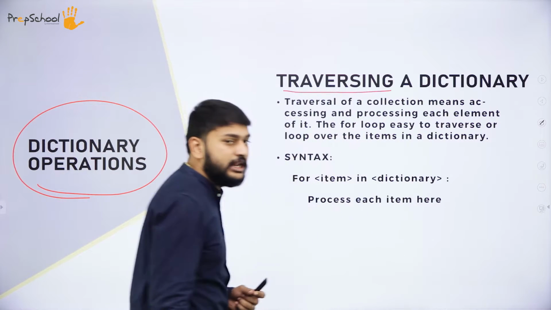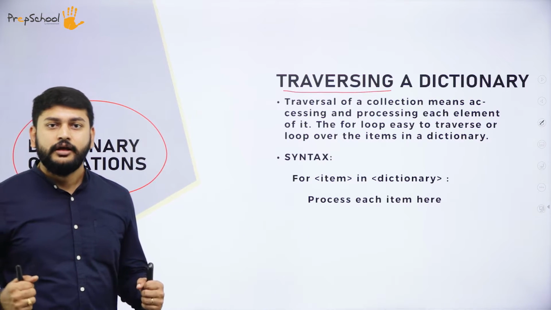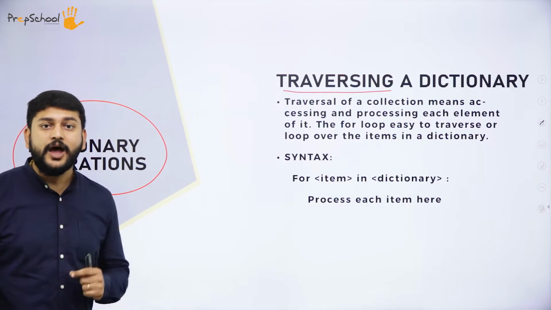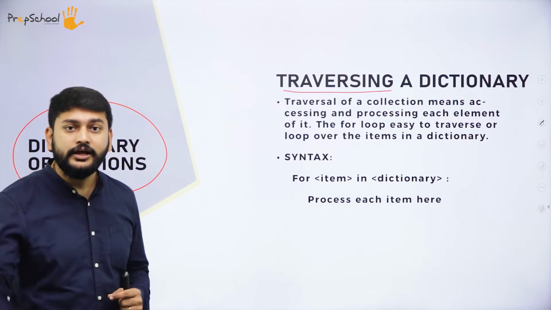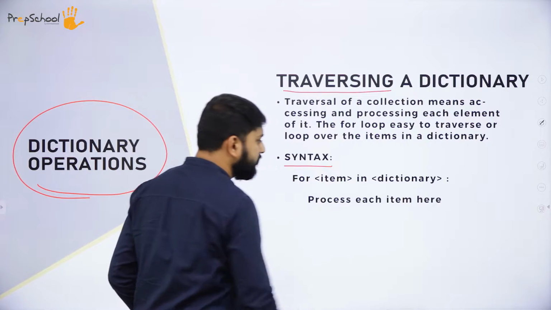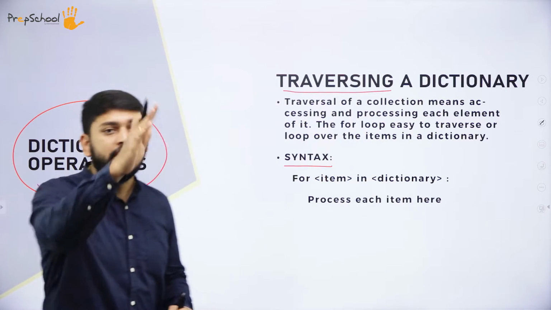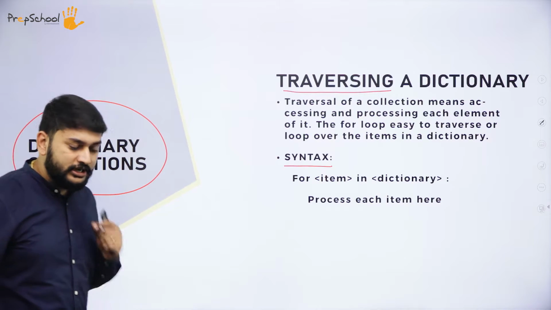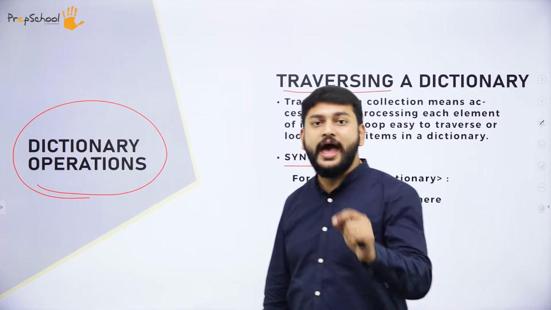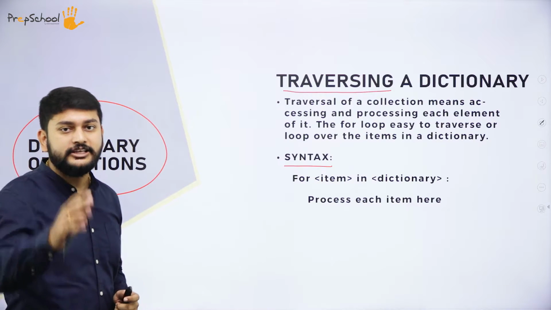As I told you in the previous class, traversing means visiting each and every element inside a tuple, list or dictionary. How do I traverse a dictionary? The same concept applies: I am using the for loop to traverse the pairs of keys and values in the dictionary. I use the for loop to access each and every key and value that I have inside the dictionary.